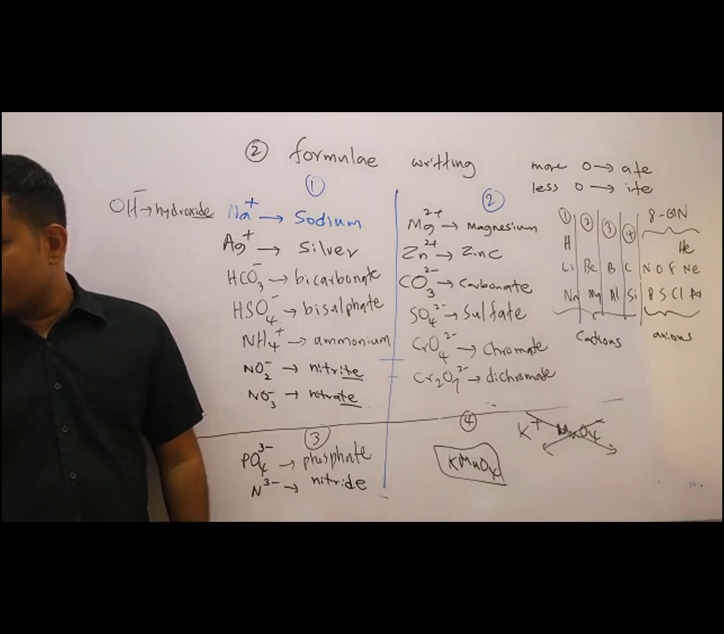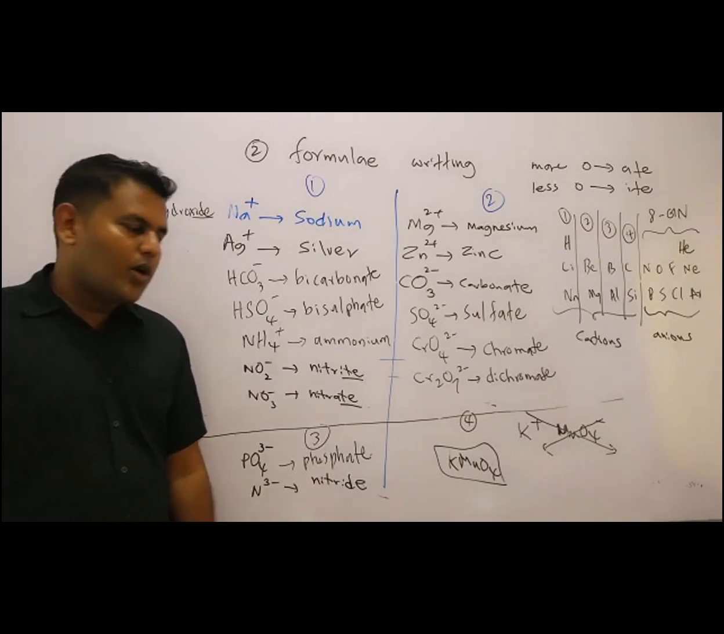What is the formula of manganese dioxide? MnO2. Okay? MnO2, manganese dioxide. I'll explain.